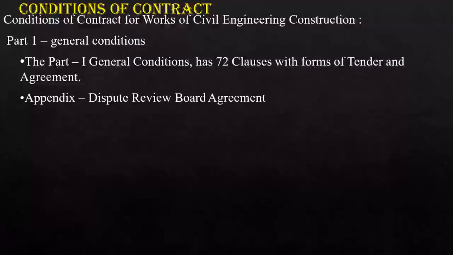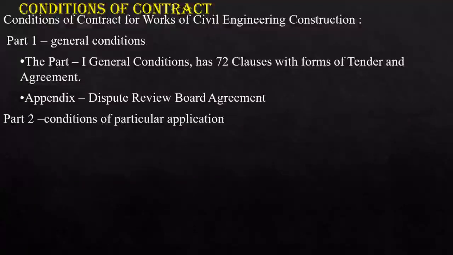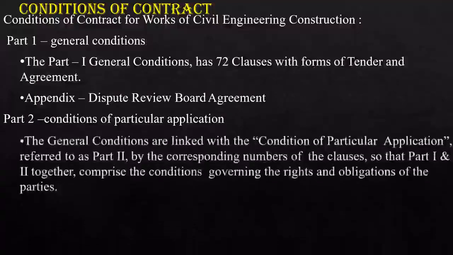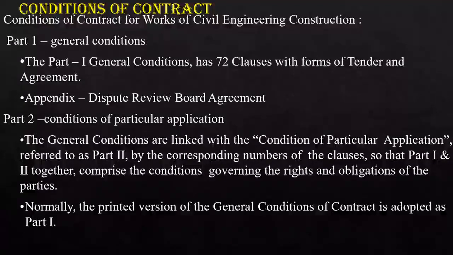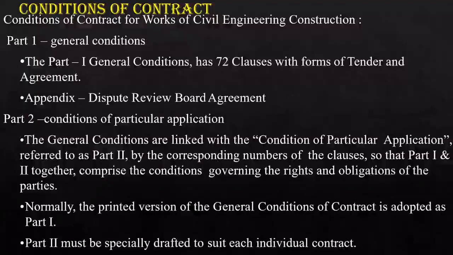This part 1, conditions of contract, consists of the dispute review board agreement also. And part 2 are the conditions of particular application. And part 3 must be specially drafted to suit each individual contract.